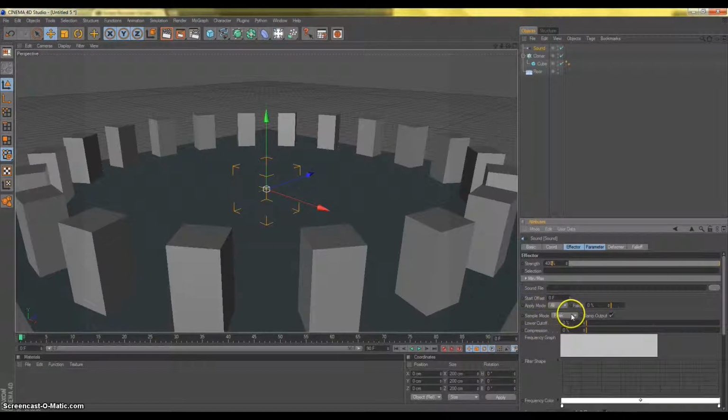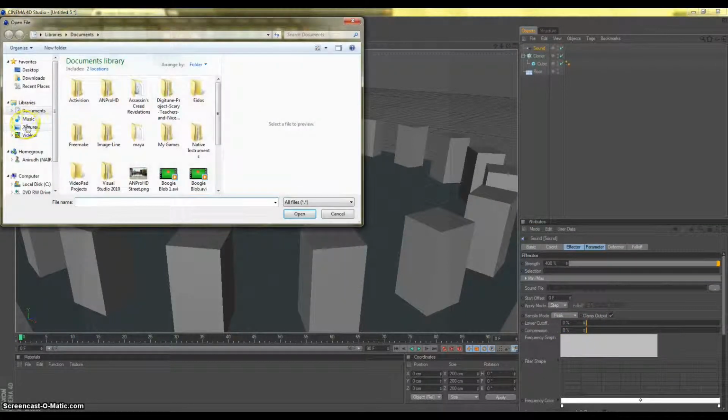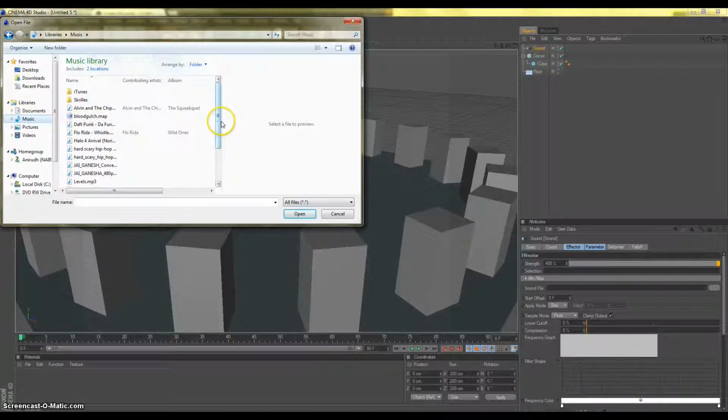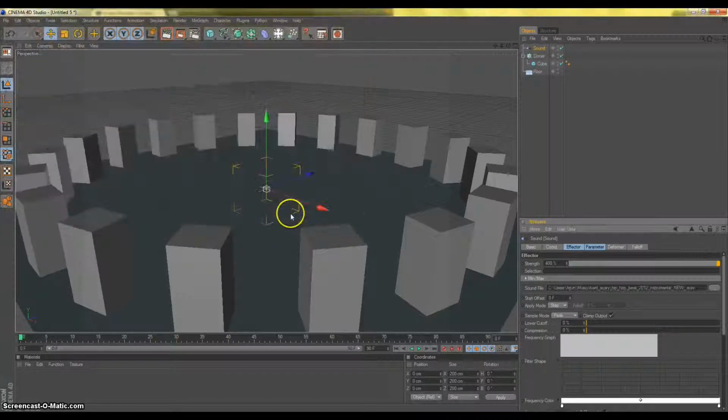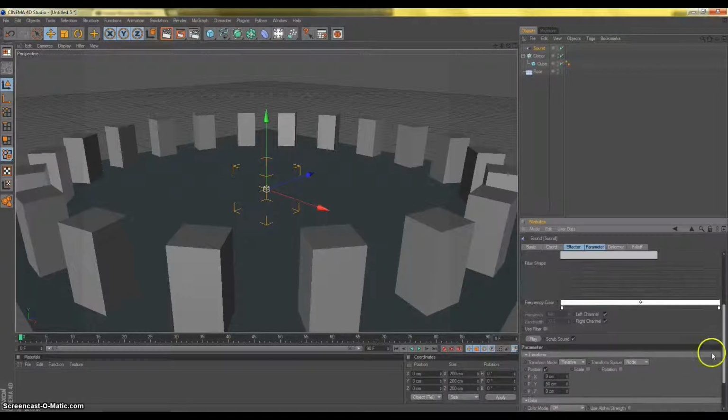And make it from sample mode. Make it from, leave that actually. In apply mode, change it from all to step. Add your sound file. Let me see mine. Okay, and